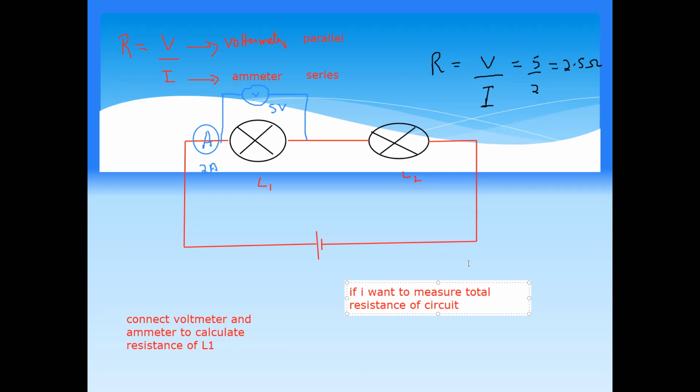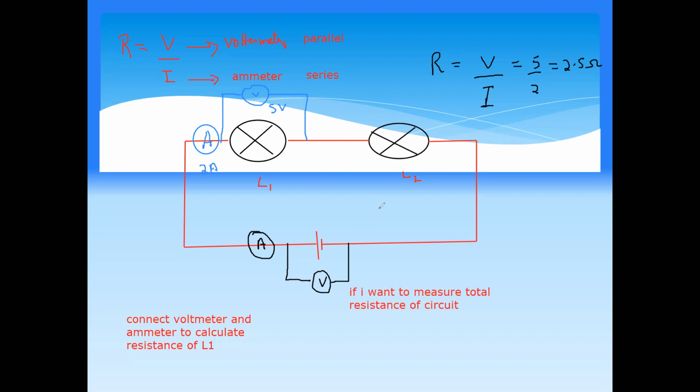So if I want to measure the total resistance of the circuit, I need the total voltage and the total current. From where will I get the total voltage? I will get it by connecting a voltmeter with the battery. And where will I get the total current? I will connect an ammeter next to the battery. This will give me the total voltage and this will give me the total current, and total voltage divided by total current gives the total resistance of the whole circuit.